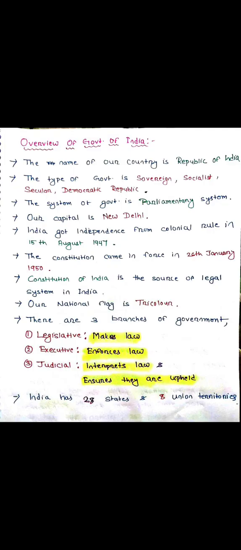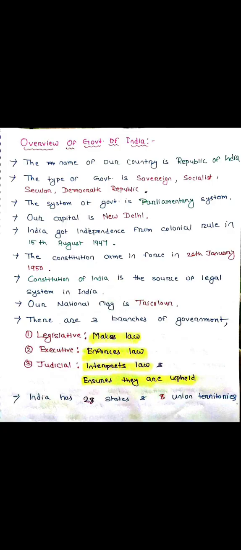And secular means we don't follow any one particular religion. The Indian government is tolerant to all religions, and it also has some socialist features. We will discuss the terms sovereign, socialist, secular and democratic republic in detail in my further videos.